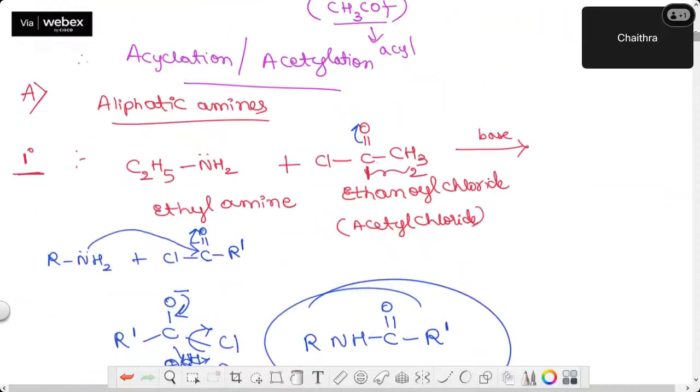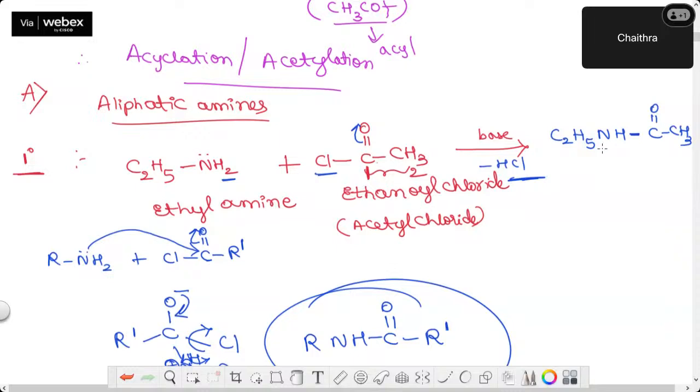Similarly, in this case also, for simplicity, what you can do is remove Cl from here and remove H, and it will go out as HCl. You have C2H5, and what is left out here is NH, and you write a bond. And here C double bond O and CH3. This is the final compound you got, along with the byproduct, what guys?